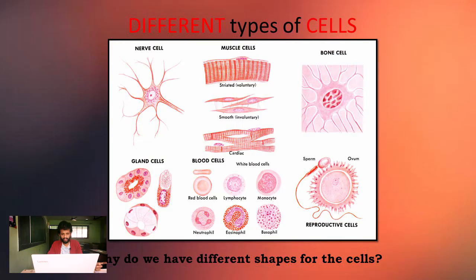Same way, a certain kind of job in the human body requires a certain kind of cell to do that work. So that's the reason you have different kinds of cells. Why do we have different shapes of cells? That I have already told, based on the work that is assigned, all this is designed and structured.